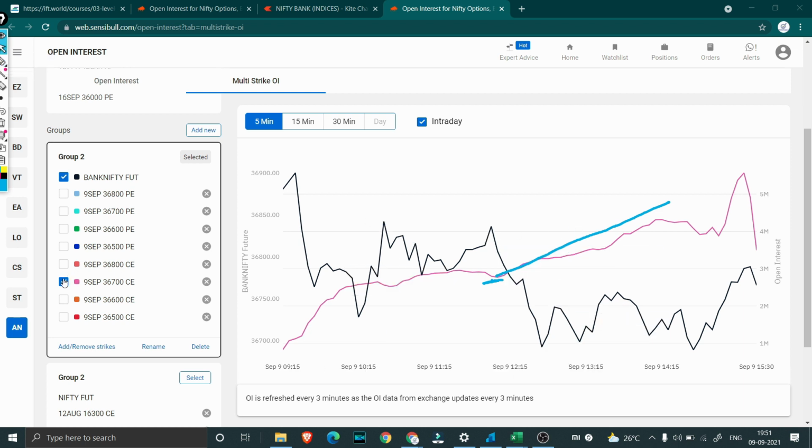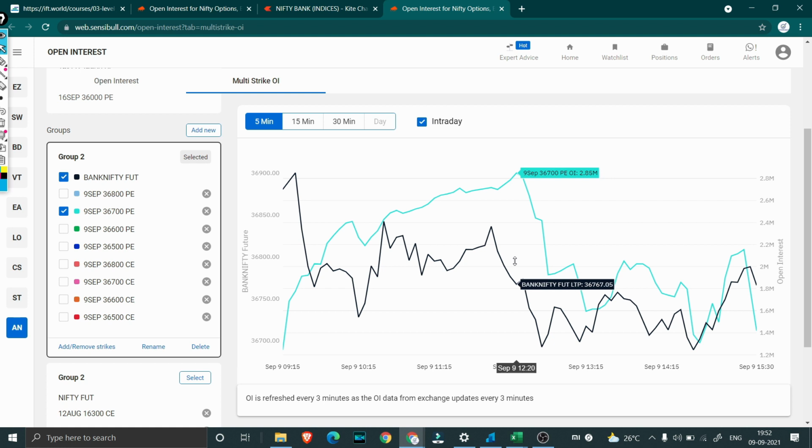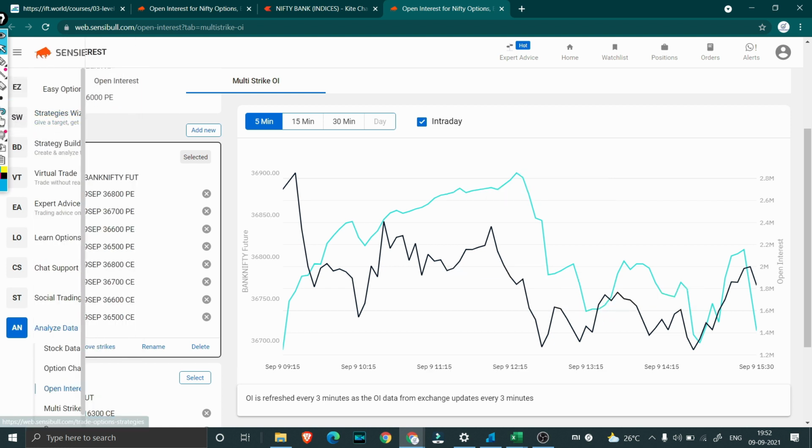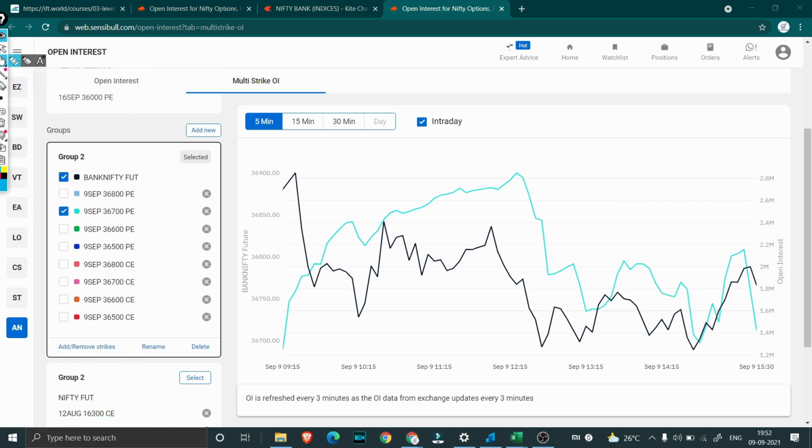But at this point, what you saw is that for 36,700 calls the OI was increasing, whereas the OI immediately started to drop for 36,700 puts.